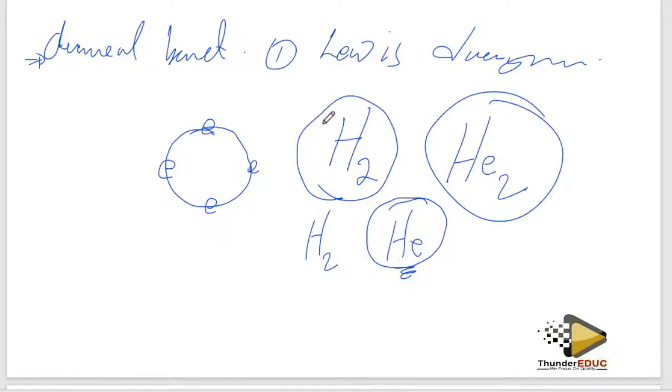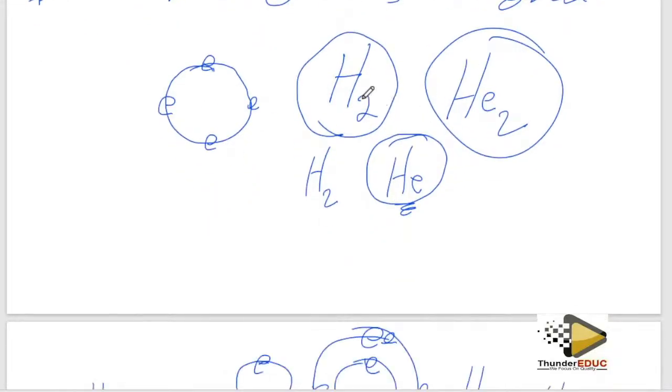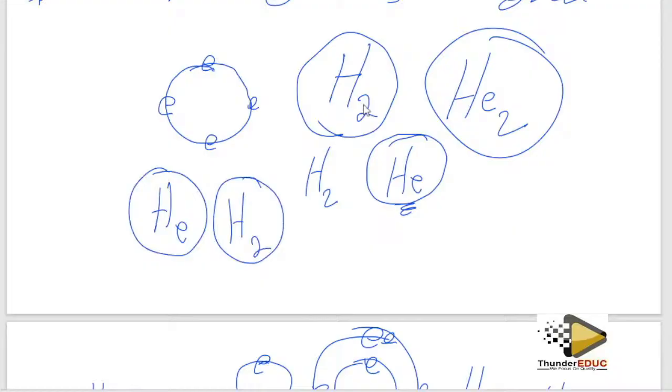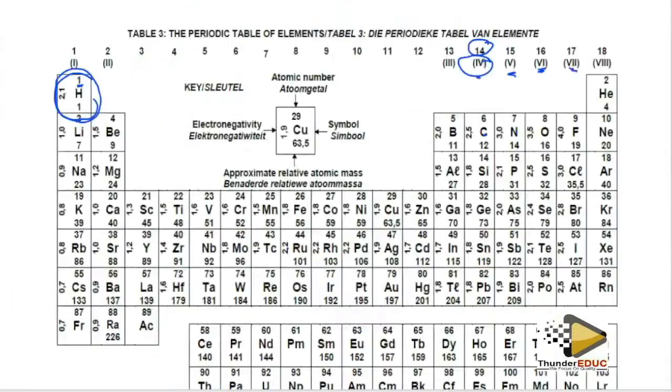So basically, this is what I was trying to explain: you have to know what a chemical bond and a Lewis diagram are. Then I explained a question that asked why helium forms this, while hydrogen forms this. Hydrogen has 2 atoms, while helium has 1 atom. I said that helium is in group, check, if you come here, you'll see that helium is in group 2. Sorry, it is in group 8.